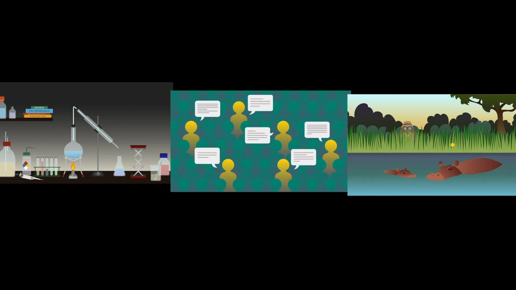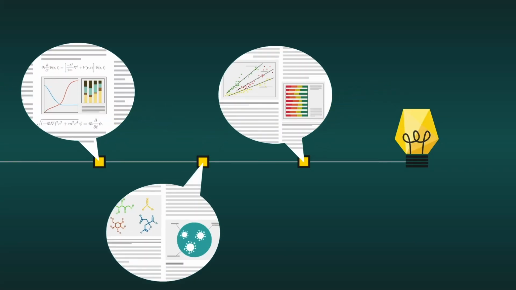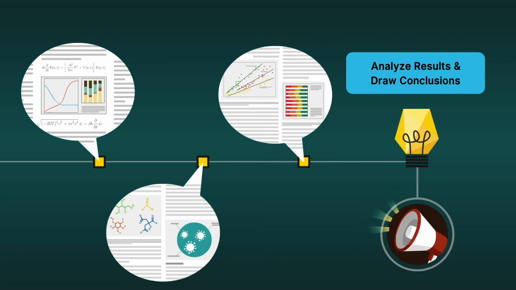The next step is to analyze results and draw conclusions. Depending on your question, hypothesis, and experiment, you may have many different types of data. Scientists use statistics, or the use of mathematics, to analyze numbers and other data to help draw meaningful conclusions from their results. Once you draw conclusions, you need to tell people. Communication of your results is how we grow the bank of information that we as a world know. Someone in the future might use your conclusion in their own background research.